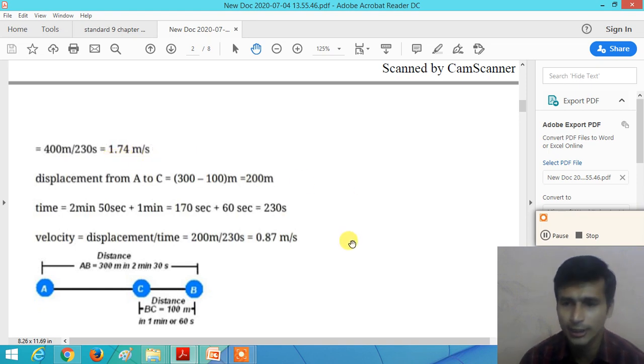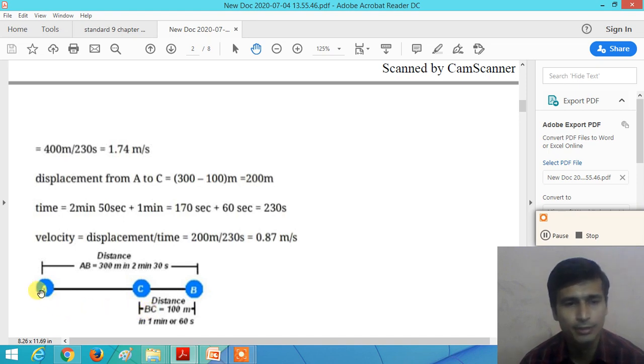But for the displacement, we require the shortest distance between the initial position and the final position. So here the shortest distance between the initial position and the final position is 200 meter. This distance is 300 meter and this distance is 100 meter.